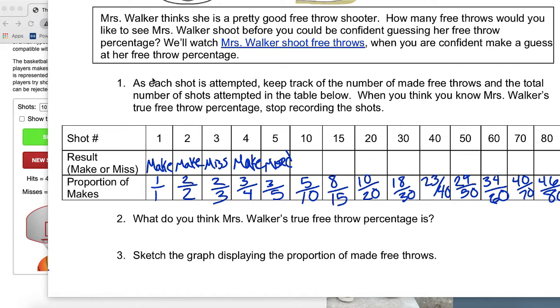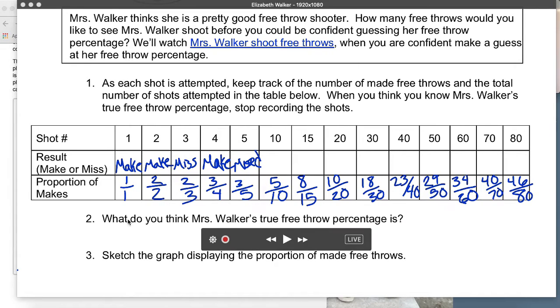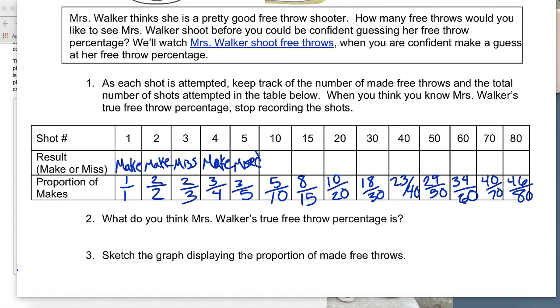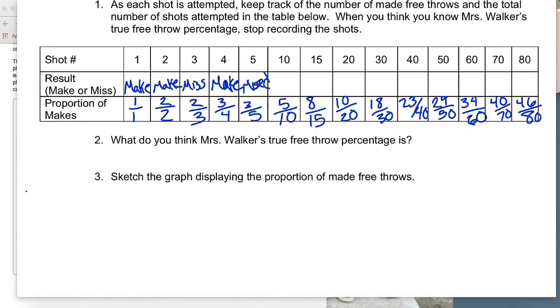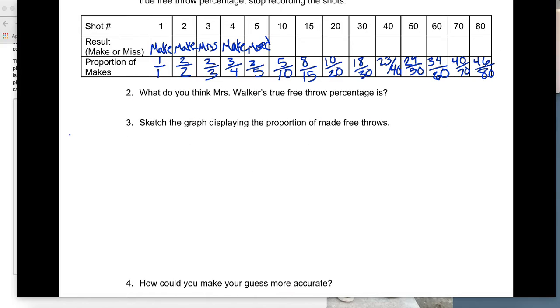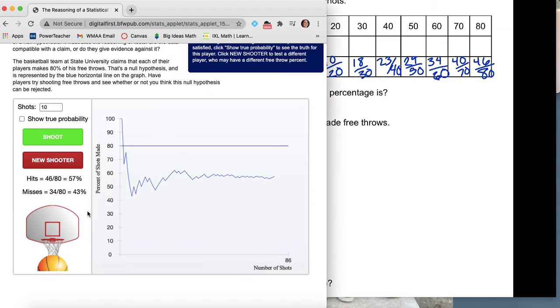So back to this activity, what do you think is Mrs. Walker's true free throw percentage? So take a guess, and then I would sketch a picture of the graph here for question 3.